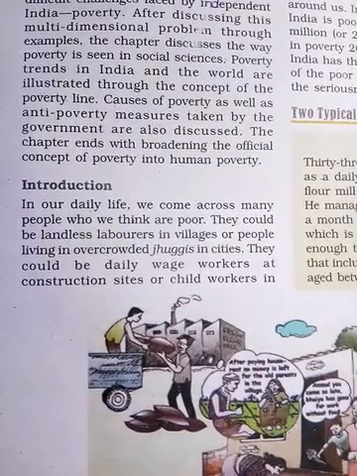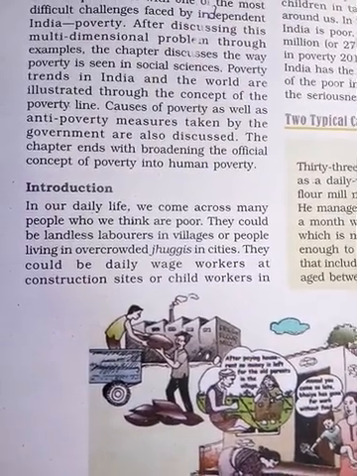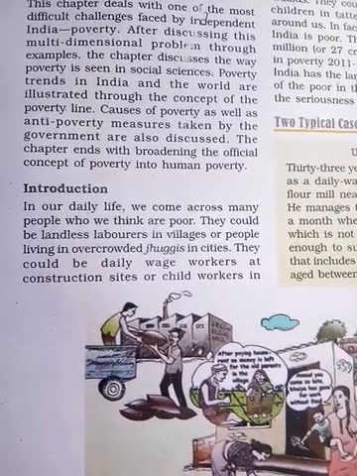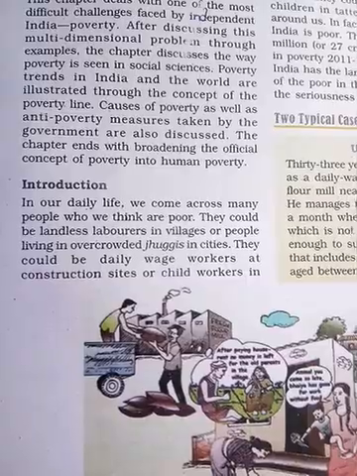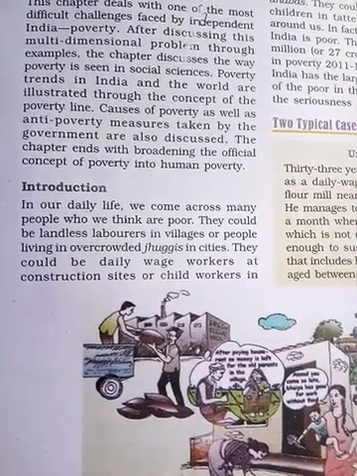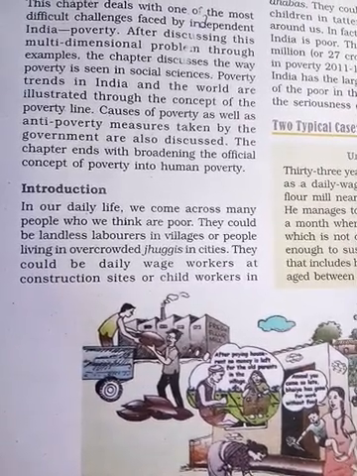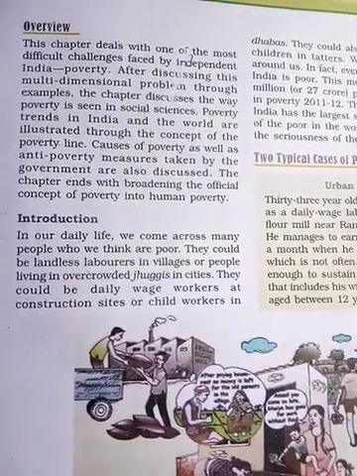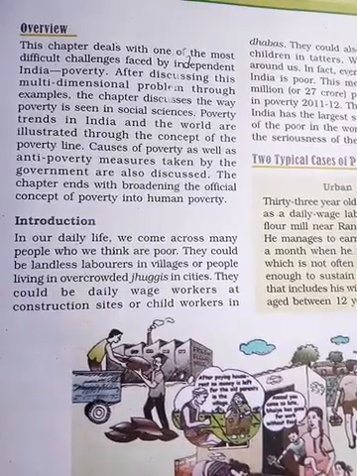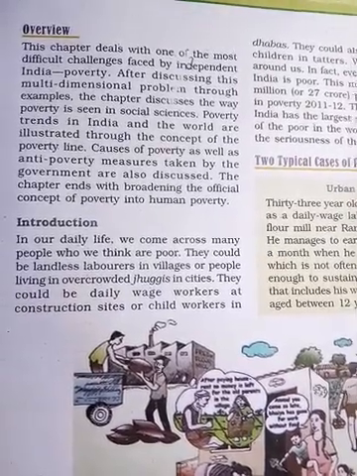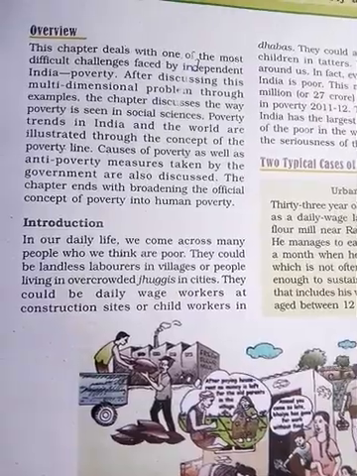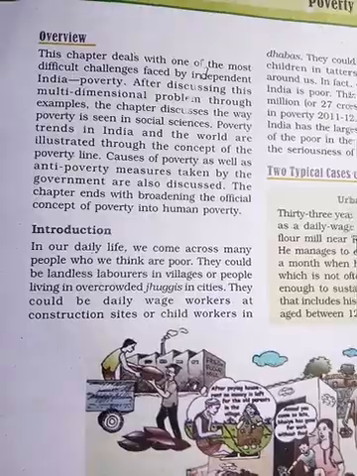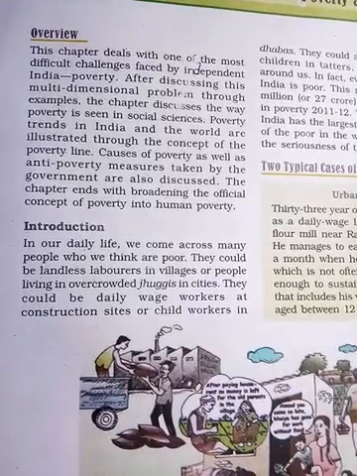Introduction. In our daily life we come across many people who are poor. They could be landless laborers in villages, or people living in the crowded jhuggis in cities. They could be daily wage workers at construction sites, or children in dhabas. That means in our day-to-day life we come across many poor people, landless laborers in the village or in the cities.